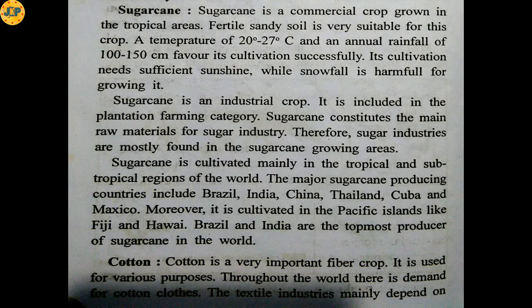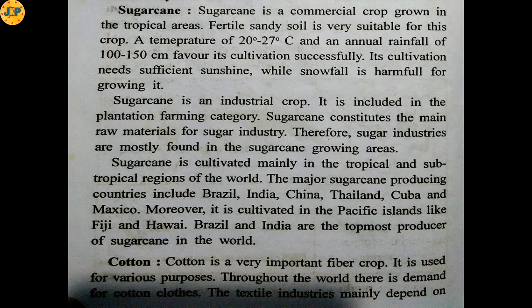Sugarcane is an industrial crop. We call it an industrial crop because sugarcane is used as raw material in the sugar industry. It is included in the plantation farming category. Sugarcane constitutes the main raw material of the sugar industry. Therefore, sugar industries are mostly found in sugarcane growing areas, generally situated in places where sugarcane is produced abundantly.